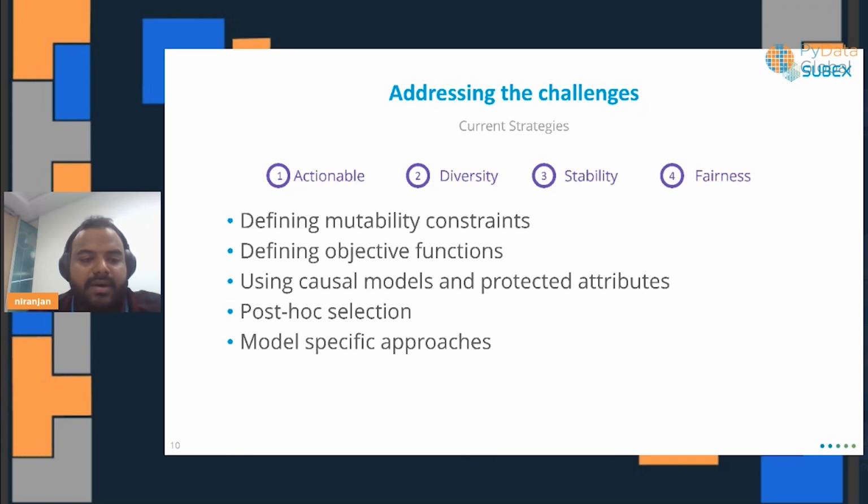Along with all these aspects, actionability or even diversity, we can use some post hoc selection approaches by which we make sure that the counterfactuals that you are ultimately generating are actionable and diverse. And there are some model specific approaches that are being employed currently, so that you get stable results as well.